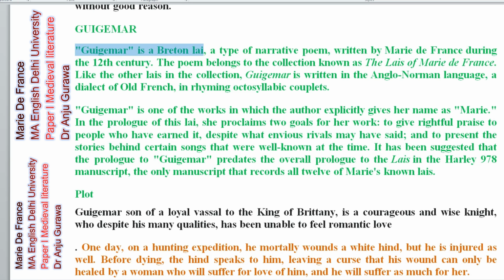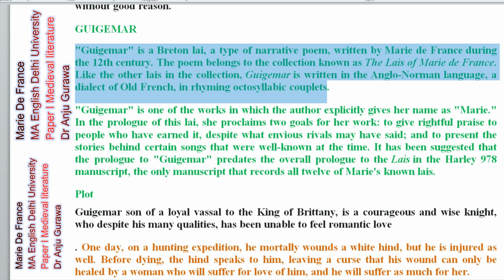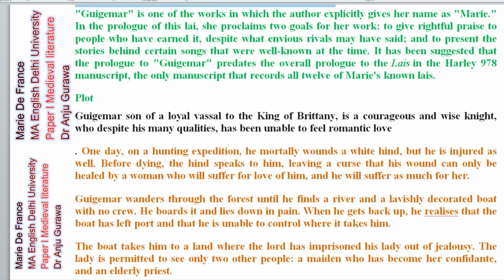Guigemar is a Breton lai, a type of narrative poem written by Marie de France during the 12th century. The poem belongs to a collection known as the Lais of Marie de France. Like the other lais in the collection, Guigemar is written in Anglo-Norman, a dialect of Old French, in rhyming octosyllabic couplets. Guigemar is one of the works in which the author explicitly gives her name as Marie.